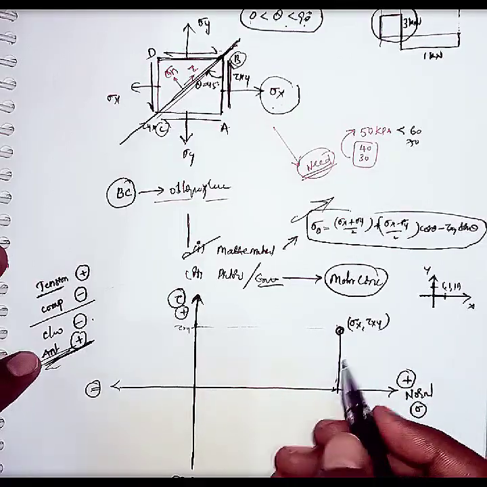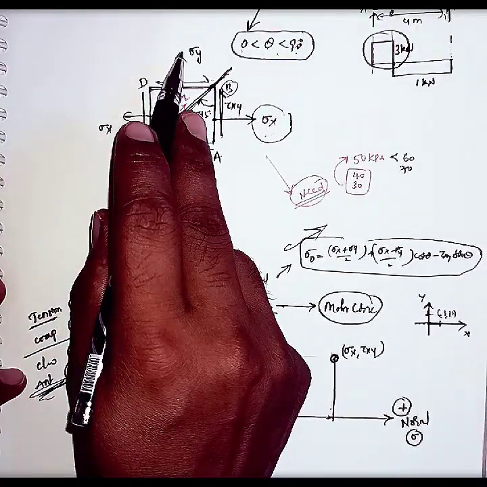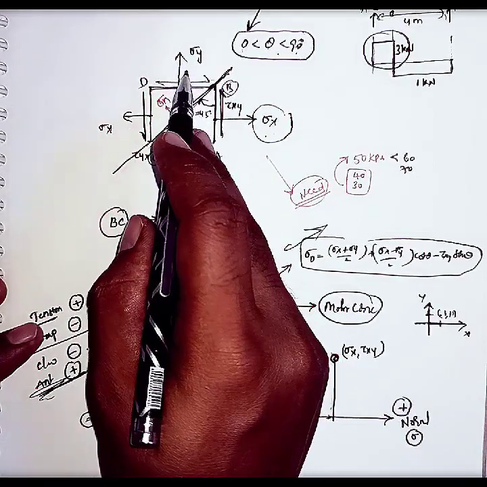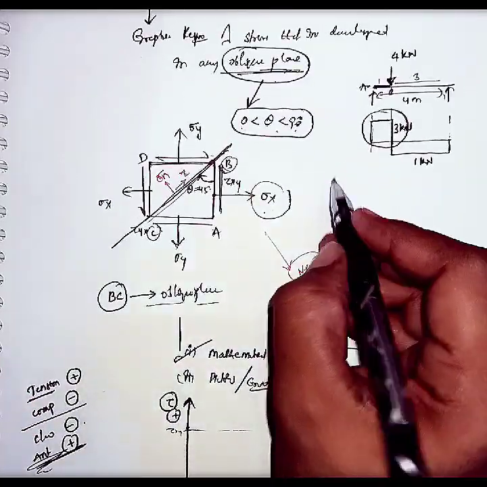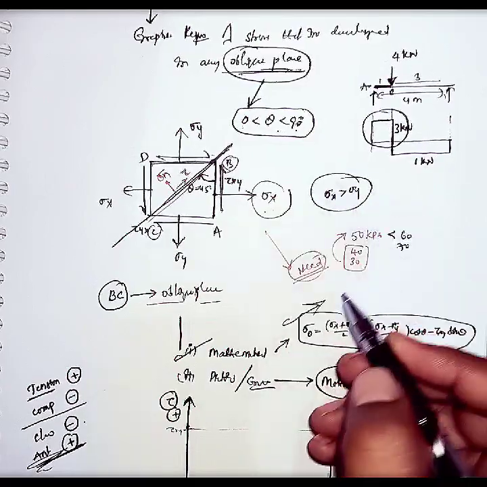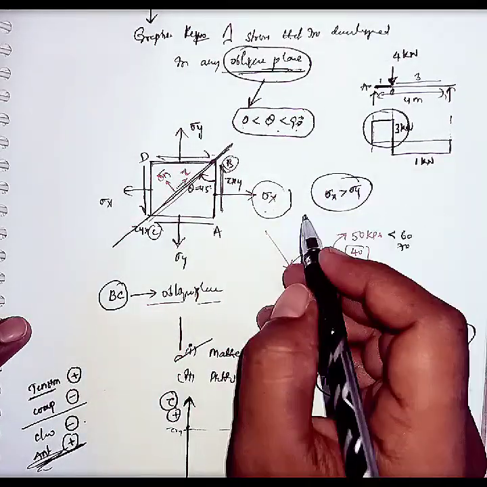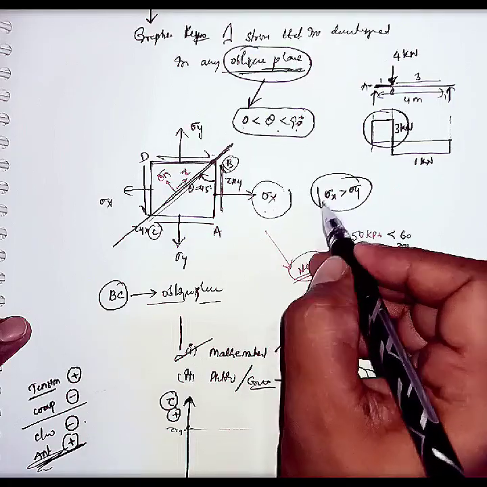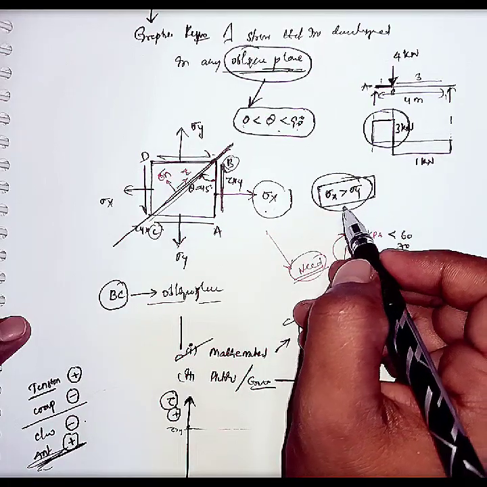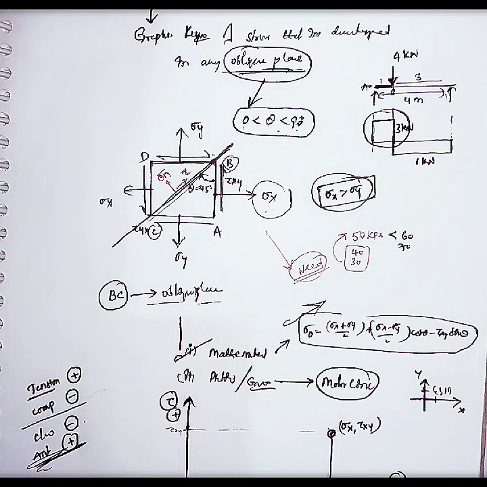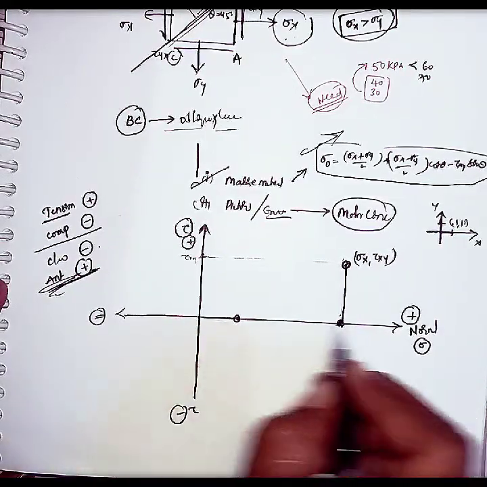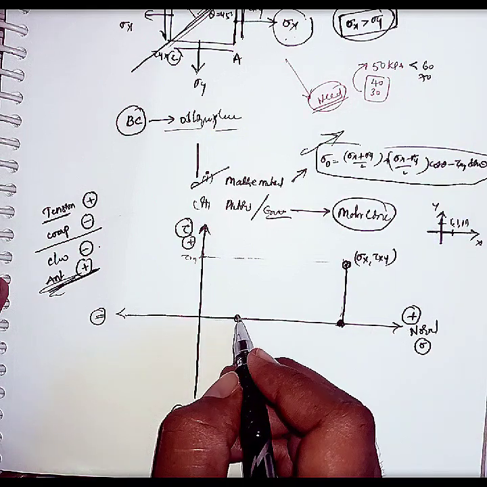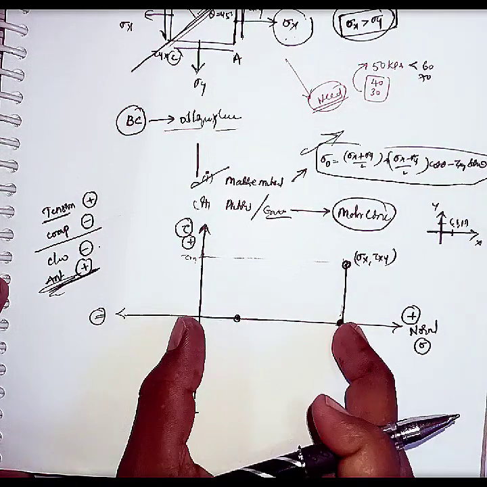Similarly, sigma y is also a normal stress of tensile nature, so we will consider it as a positive normal stress. Here I consider sigma x is greater than sigma y, not equal. Listen carefully, since sigma x is greater than sigma y, sigma x is here, a somewhat bigger value, and sigma y is here, a somewhat lesser value. Let's consider this is 10, this is 40.